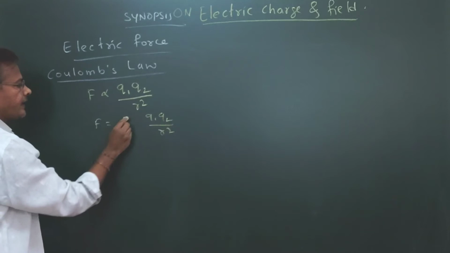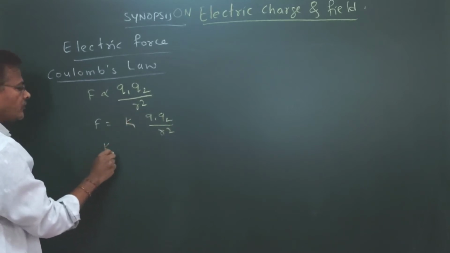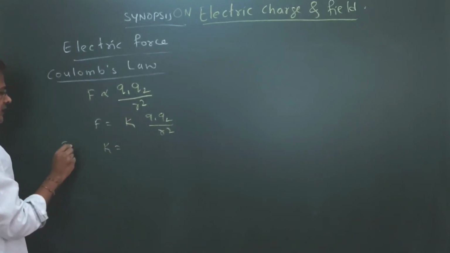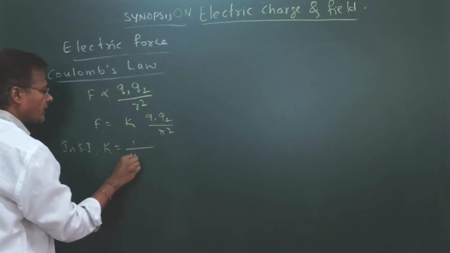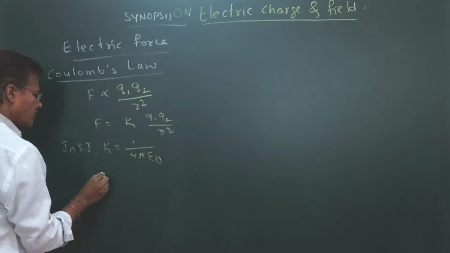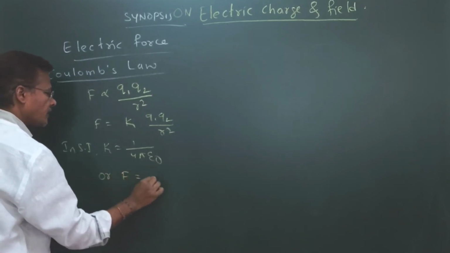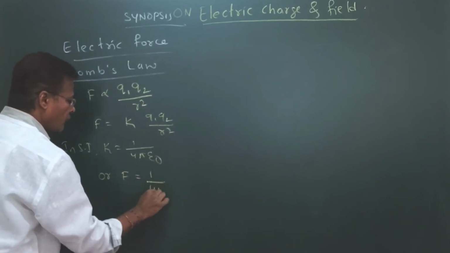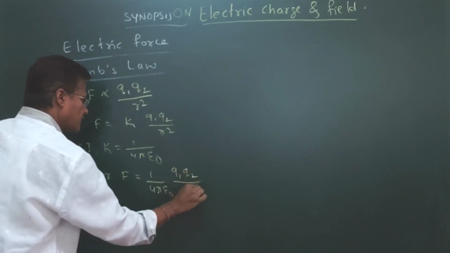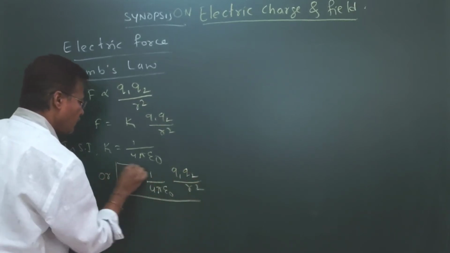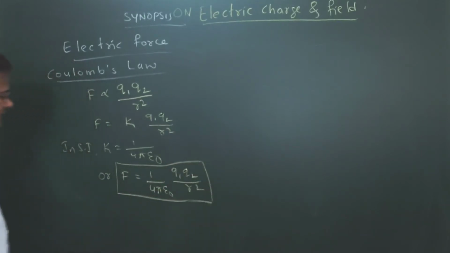Or we use K, which in the SI system is K equal to 1 divided by 4 pi epsilon naught. So F equals 1 divided by 4 pi epsilon naught into q1 q2 divided by r square. This is what we call Coulomb's law.